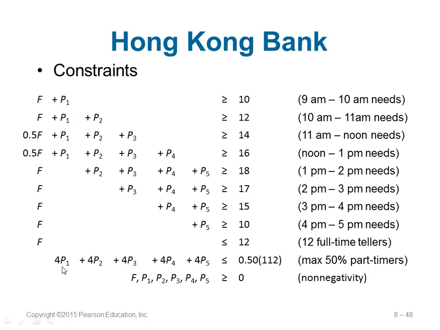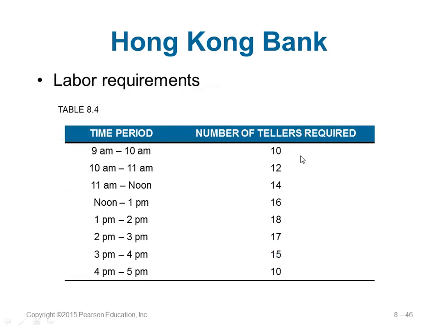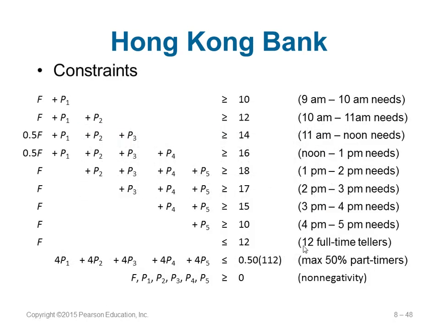And then you can see you have 4 P1. Why 4 P1? It's because they work 4 hours, right? 4 times P1, 4 times P2, 4 times this, 4 times this, and so on. It should be less than or equal to 0.5 times 112. How did we get this 112? If you remember, there are full-timers. How many full-timers and how many hours? If you multiply them, or if you count the number of tellers we need, you get that number. So this is the maximum which is allowed.